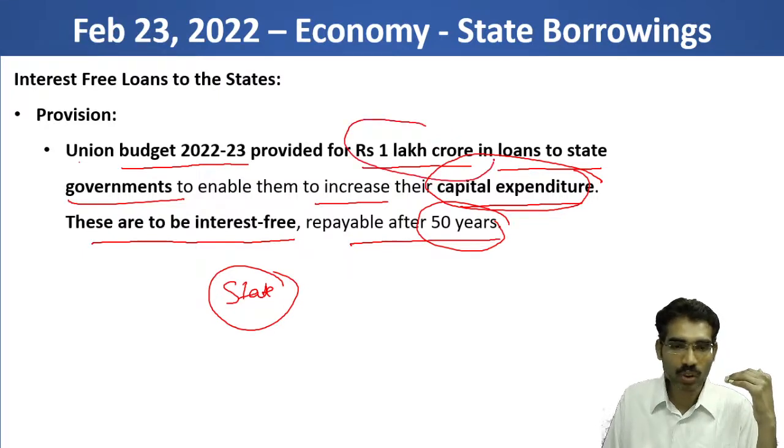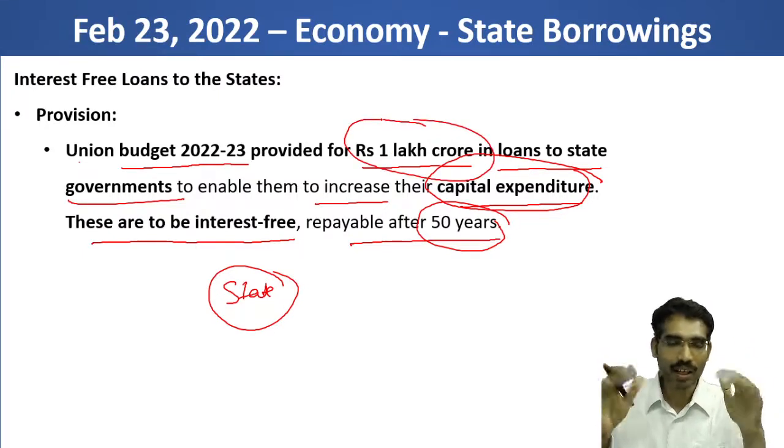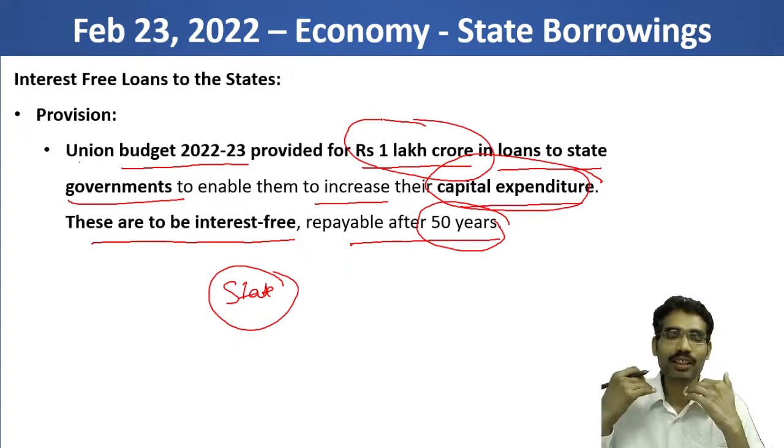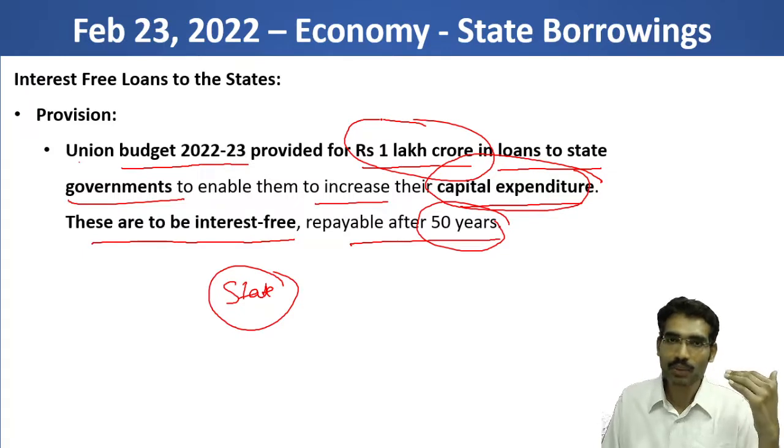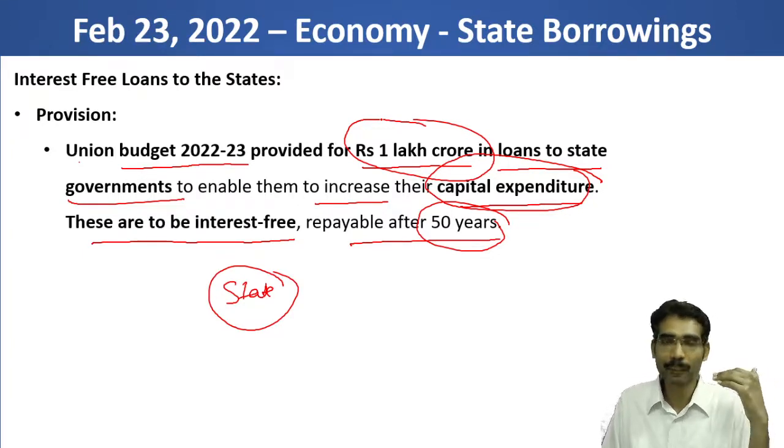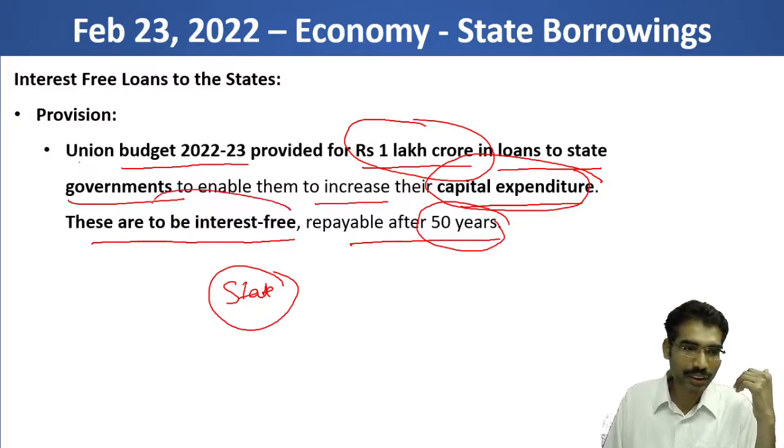1 lakh crore rupees is set aside in the budget over a period of time, and it can be given to states, and they need not pay for 50 years. They can use that amount for capital expenditure, generate assets, and get the benefits of development. And these loans are also interest free.